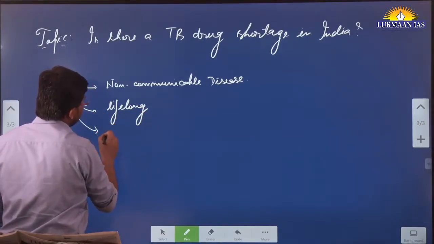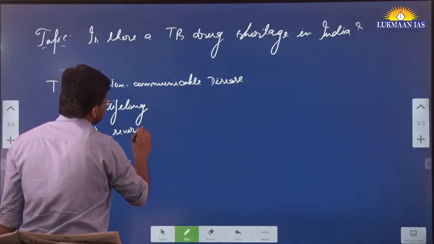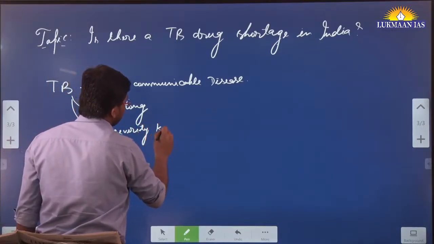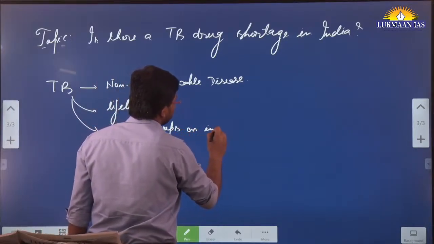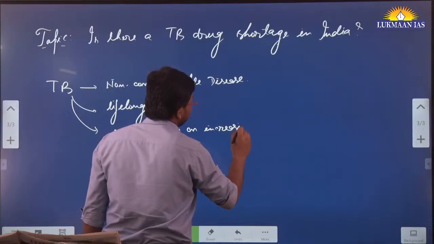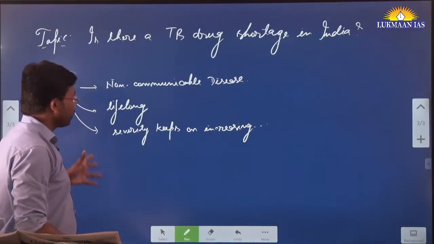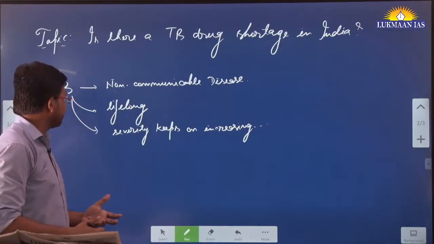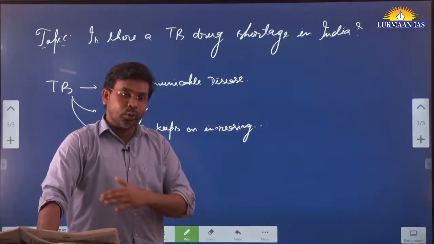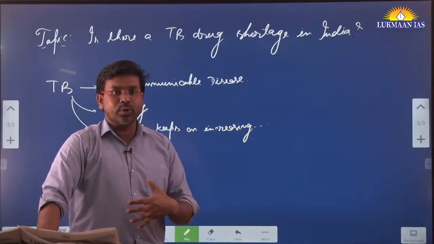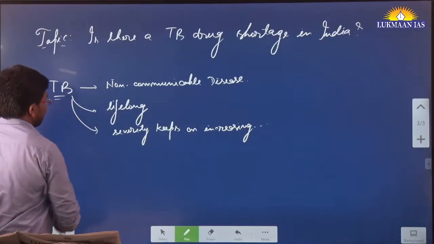And the severity of TB cases keeps on going up. So TB is a very dangerous disease, and India has a huge prevalence of TB. Globally, India shares one of the largest burdens of TB when we compare with other countries.